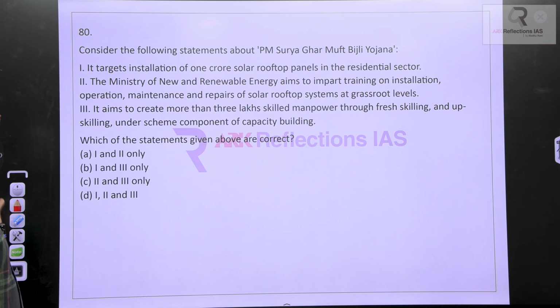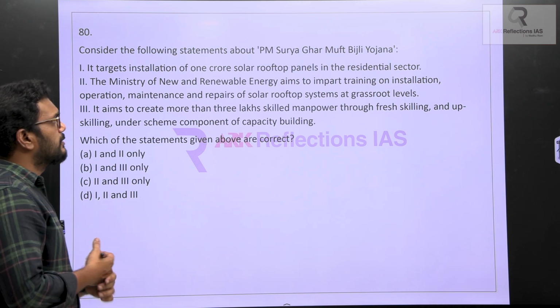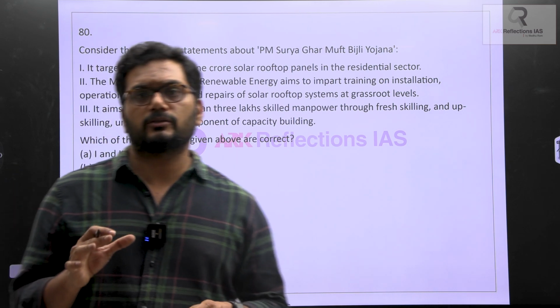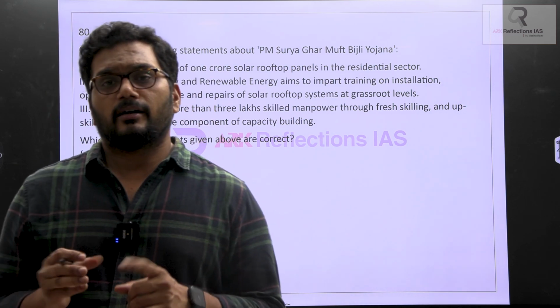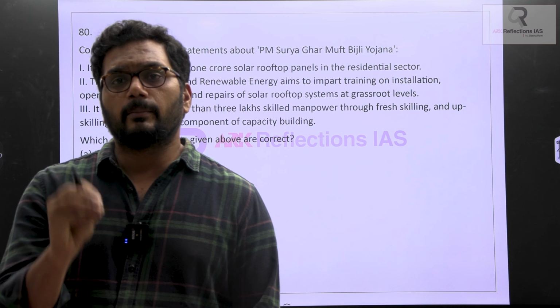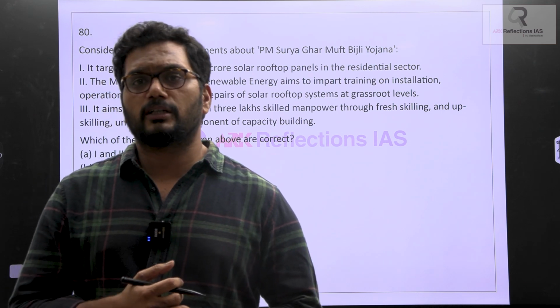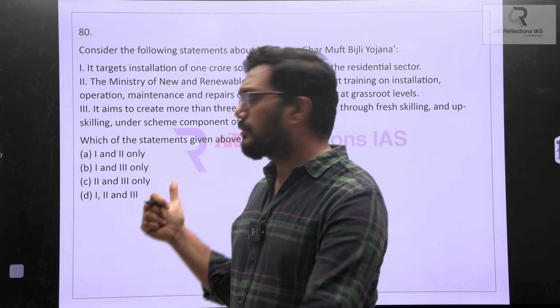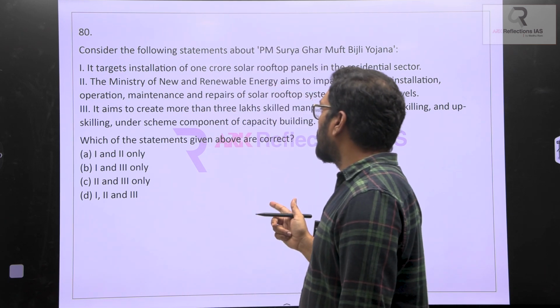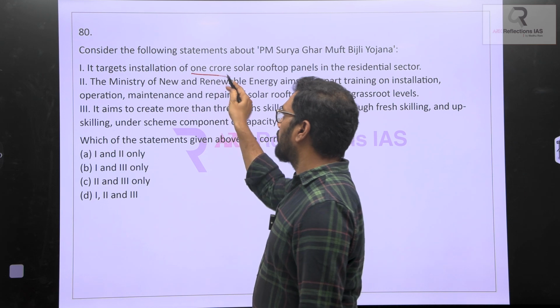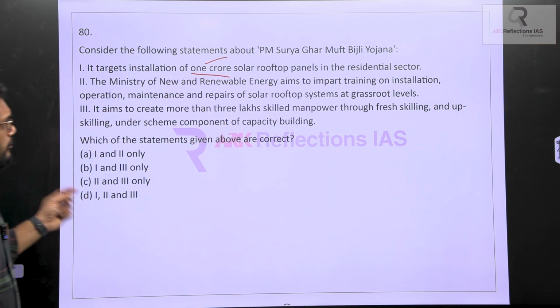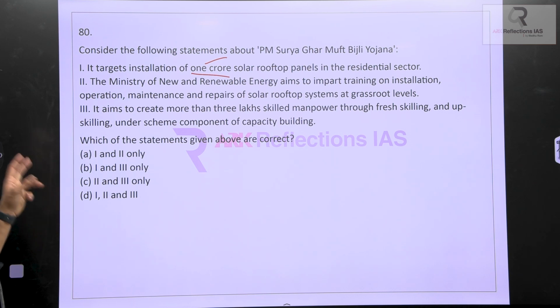Consider the following statements with respect to the PM Surya Ghar Muft Bijli Yojana. I am very sure most of the students eliminated these options considering basic things like the numerology or numbers associated, and this time it is not supporting. It targets installation of 1 crore. This was there in the budget. We have written in our class about the 1 crore solar rooftop panels in the residential sector.